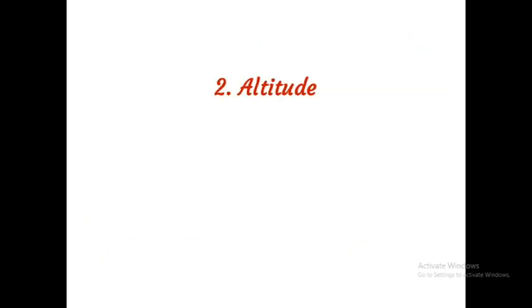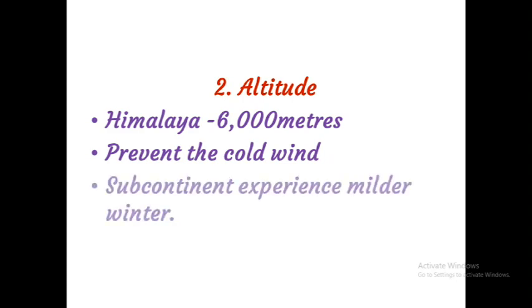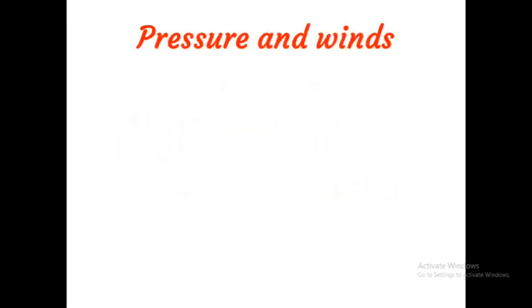Next, altitude. India has mountains to the north which have an average height of about 6,000 meters. India also has a vast coastal area where the maximum elevation is about 30 meters. The Himalayas prevent the cold winds from Central Asia from entering the subcontinent. It is because of these mountains that this subcontinent experiences comparatively milder winters as compared to Central Asia.